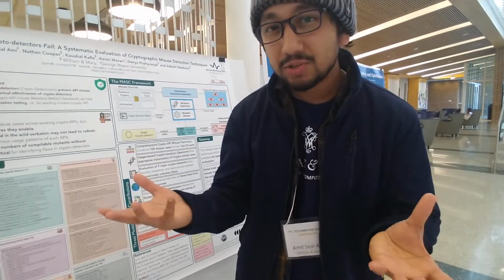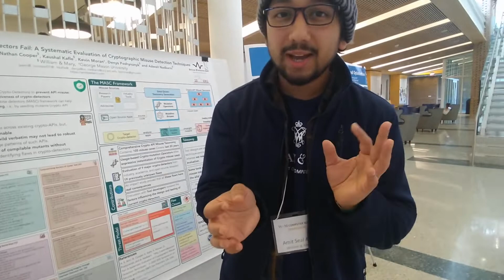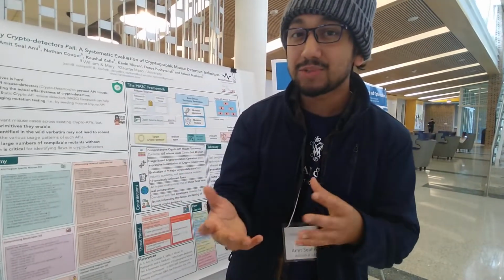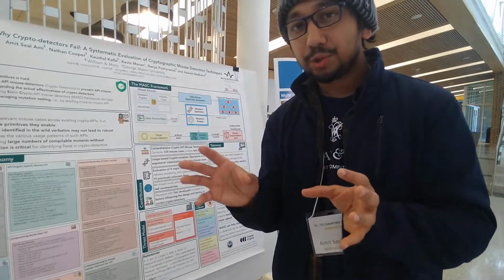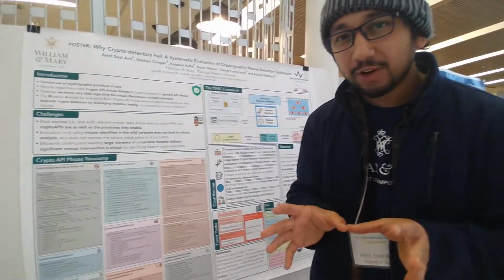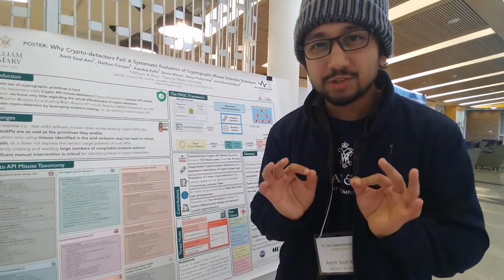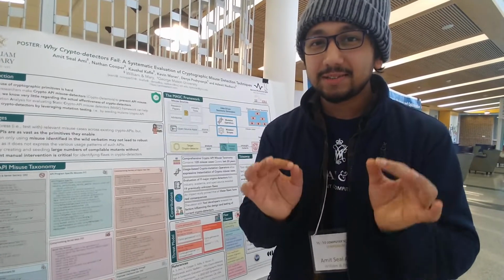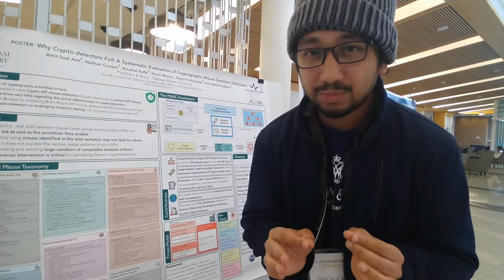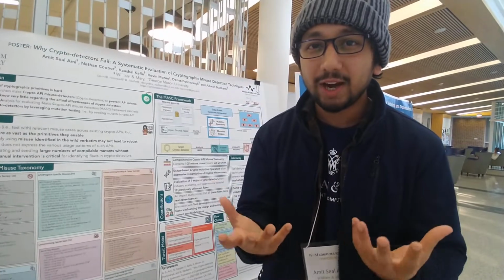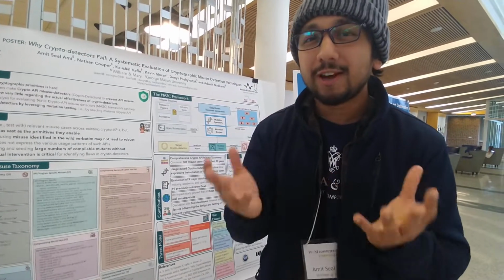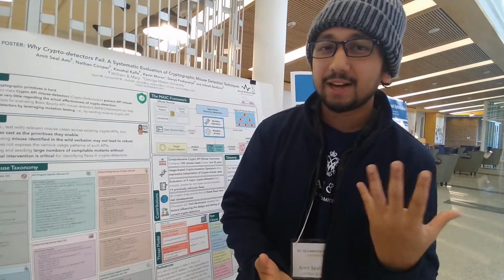And whether the developers are doing the right thing in their applications, they check it using things called cryptographic API misuse detectors, or crypto detectors in short. So in this work, we focused on raising this research question. Are these crypto detectors working in the first place? If not, then why? And how do we figure that out? Like, how do we know that they are working in the first place?